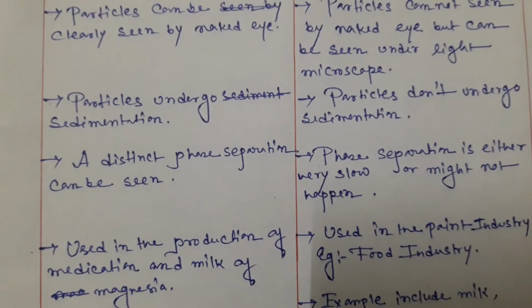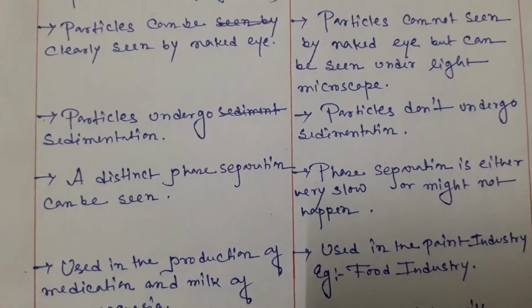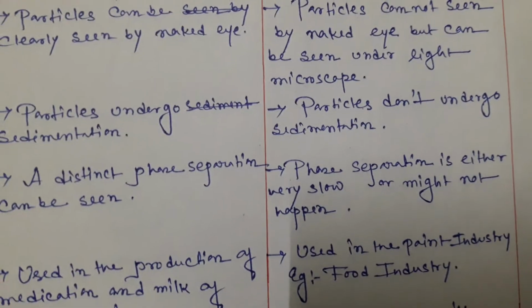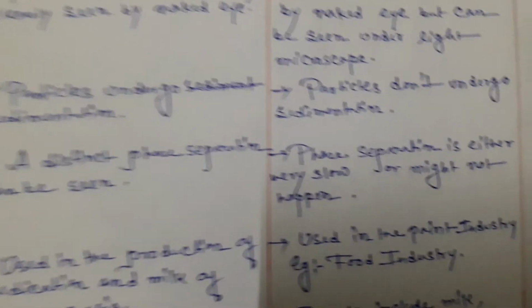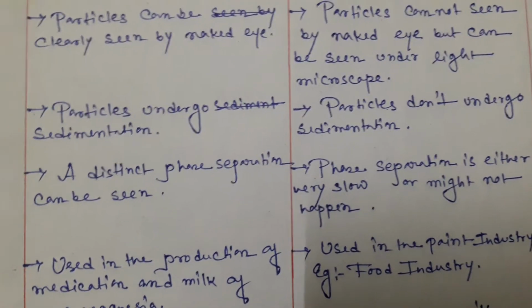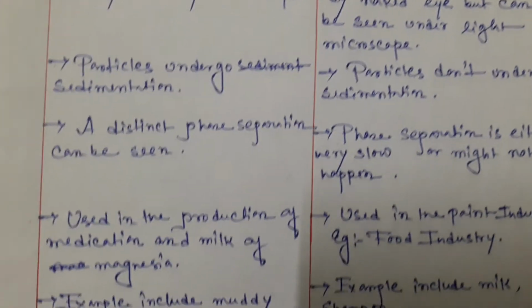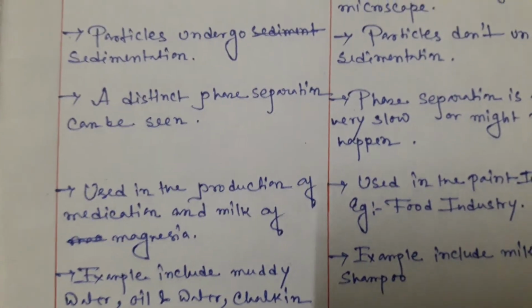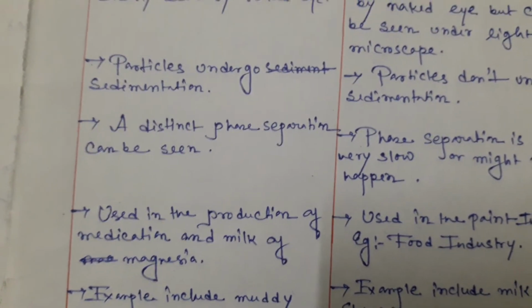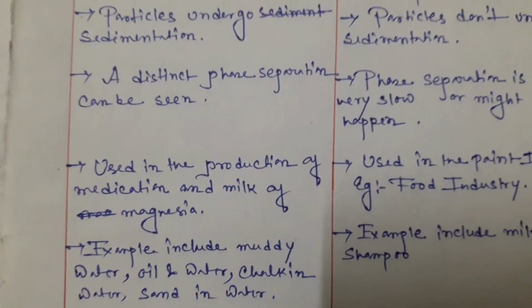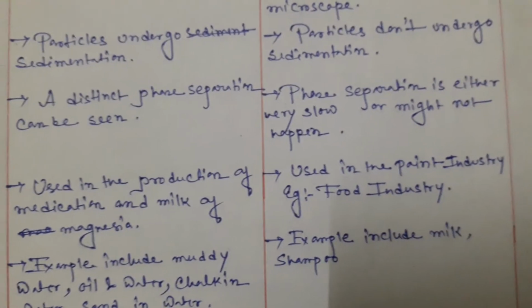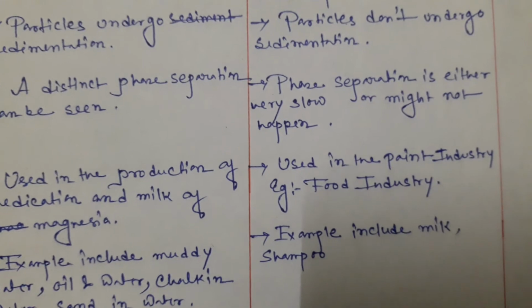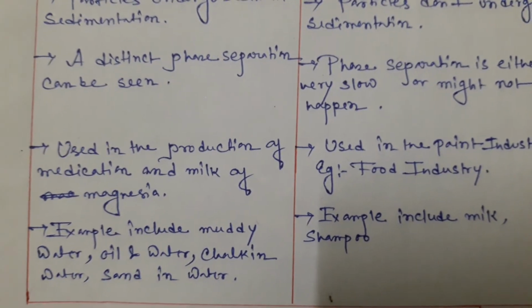In a suspension, a distinct phase separation can be seen, but in a colloidal solution the phase separation is not seen, or it may be very slow. A suspension is used in the production of medication and milk of magnesia, but a colloidal solution is used in the paint industry and the food industry.